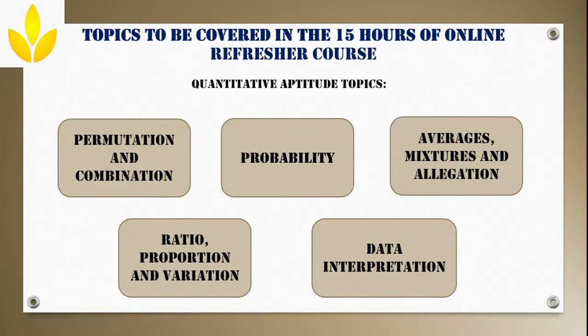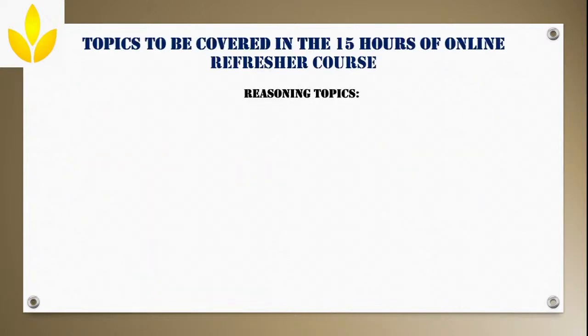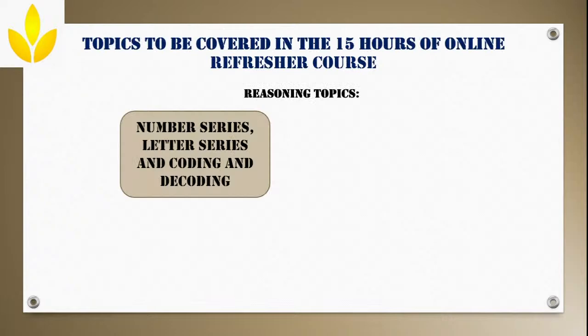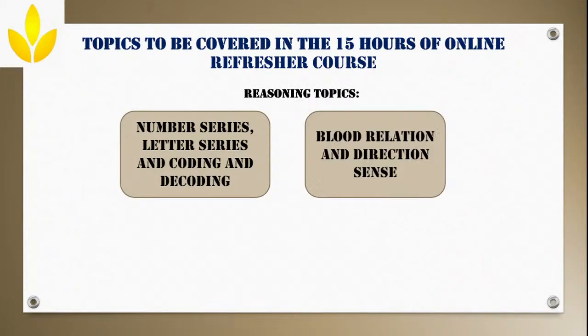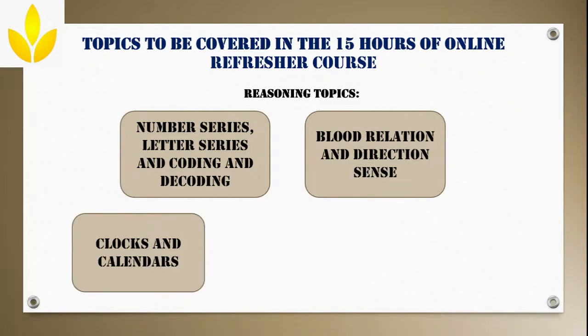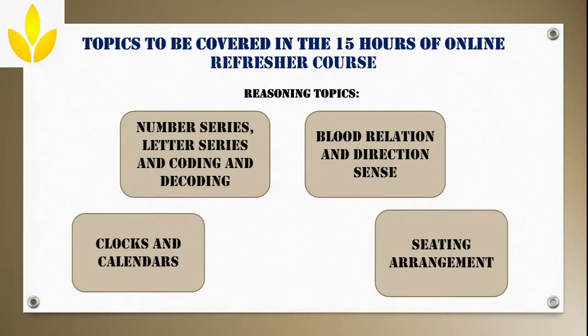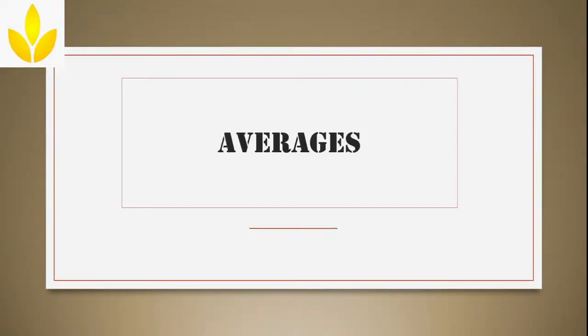In the upcoming weeks we'll complete the reasoning topics as well: number series, letter series and coding decoding, blood relation and direction sense, clocks and calendars, seating arrangement. Now coming to averages, which is the topic for the day.